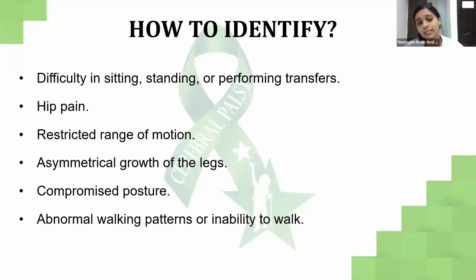Asymmetrical growth of legs, meaning there will be limb length discrepancy. One leg will be shorter than the other. Compromised posture. Whenever there's some pathology with the hip, it's not just the hip that's involved, even the spine gets involved because it is connected. So we have to see if there is any compensation of posture, like any increased or abnormal curvature of the spine, or any kyphosis or bending of the spine because of the hip joint. So we have to keep on observing this. Abnormal walking patterns or inability to walk.